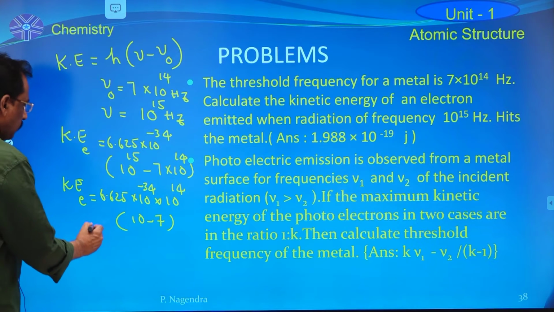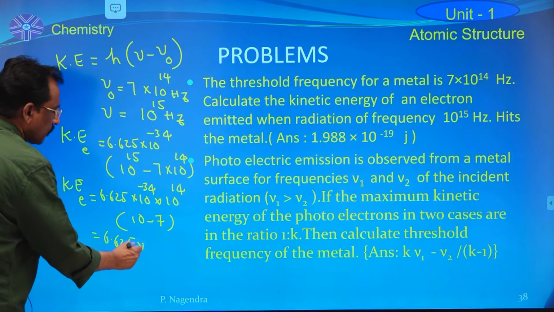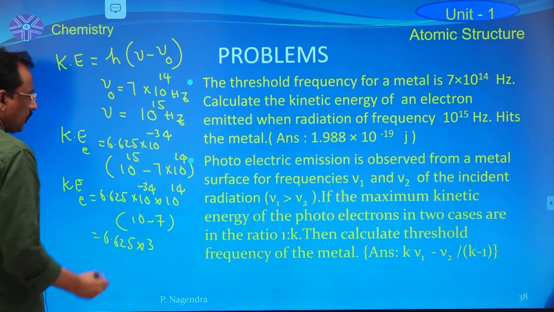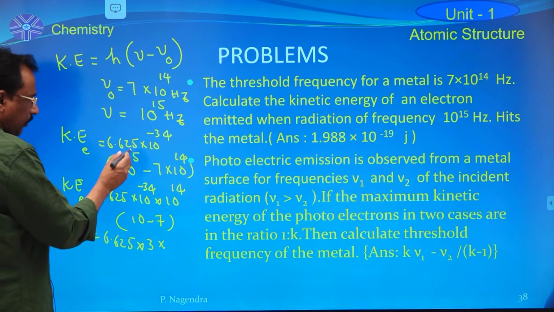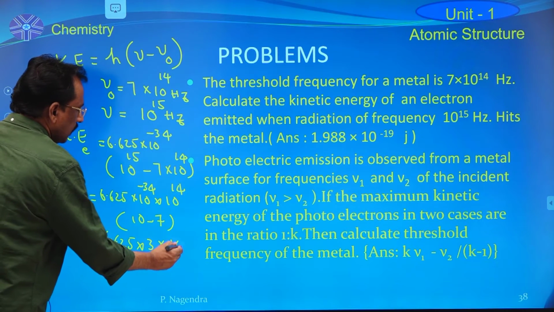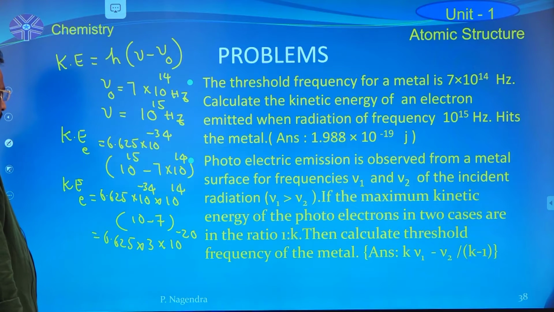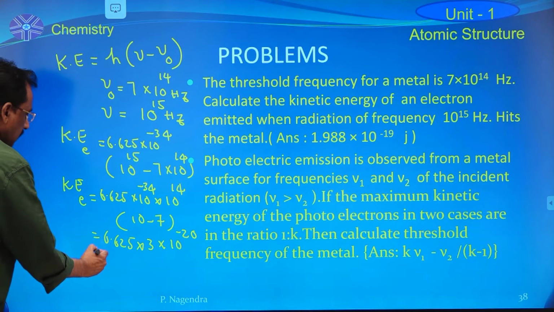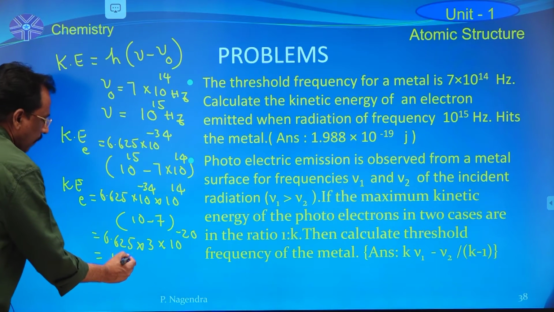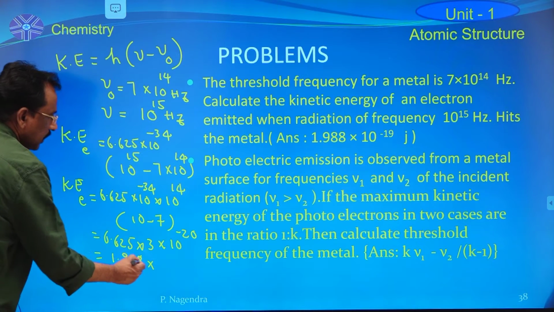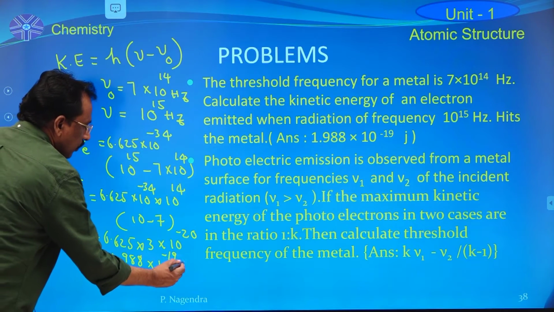So this is equal to 6.625 into 10 minus 7, which is equal to 3, into 10 power minus 34 into 10 power 14, that is equal to 10 power minus 20. So it is equal to 1.988 into 10 power minus 19 joules.